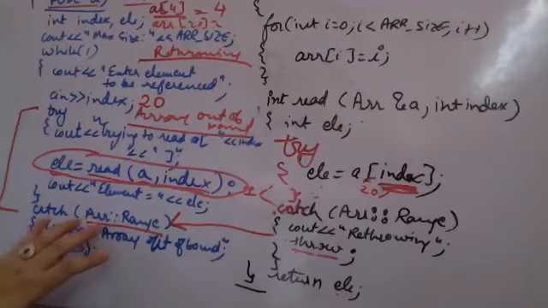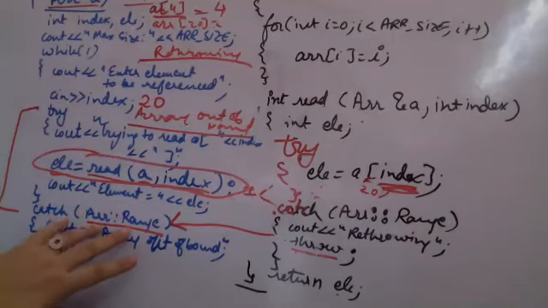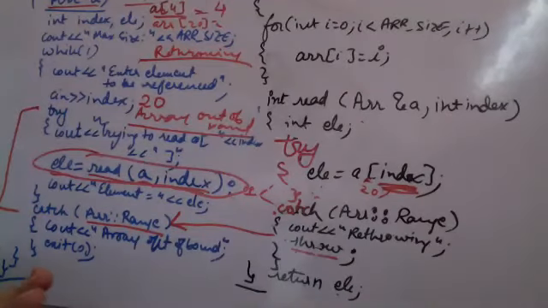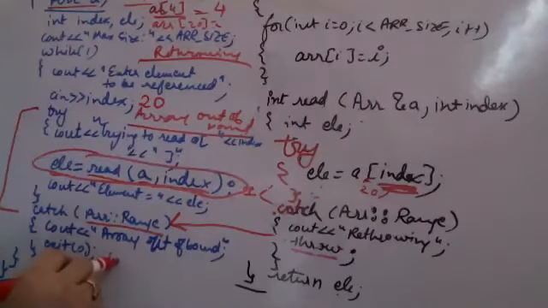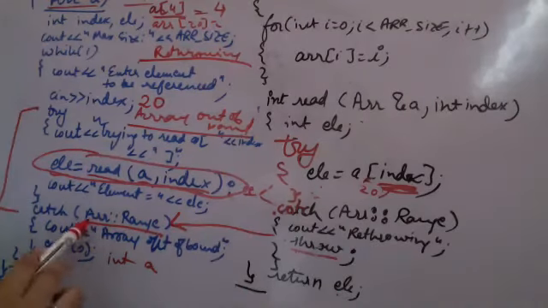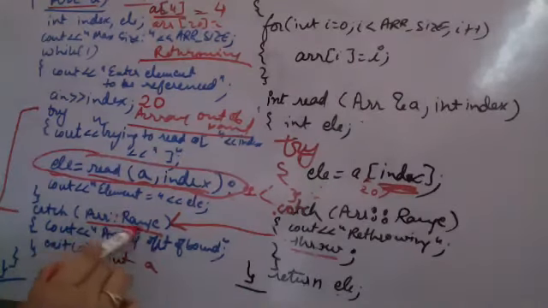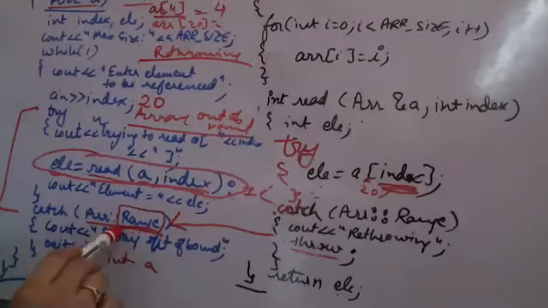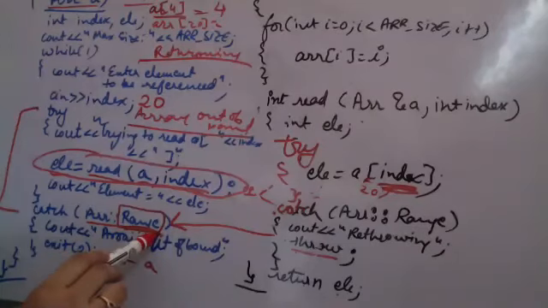Whenever I am mentioning a catch block, I am trying to catch a certain kind of exception. What type of exception? Generally, I give the data type here. जैसे integer a, integer b. तो कौन से type की exception है? ये कौन से type की exception है? Range is a class, abstract class, उसको object pass करा है. तो ये abstract range kind की exception है.